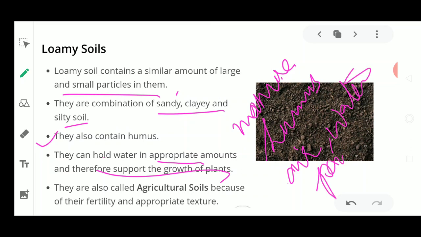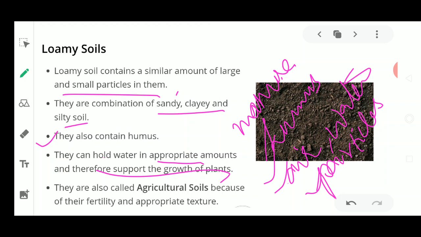So all these properties which I talked about just now: it has humus in it, it is well aerated, it can hold water and moisture, and it has a good quantity of the types of particles. So it is the best soil for the growth of the plants, because plants require nutrients, air and water, and all these three things are possible if we are using this loamy soil.